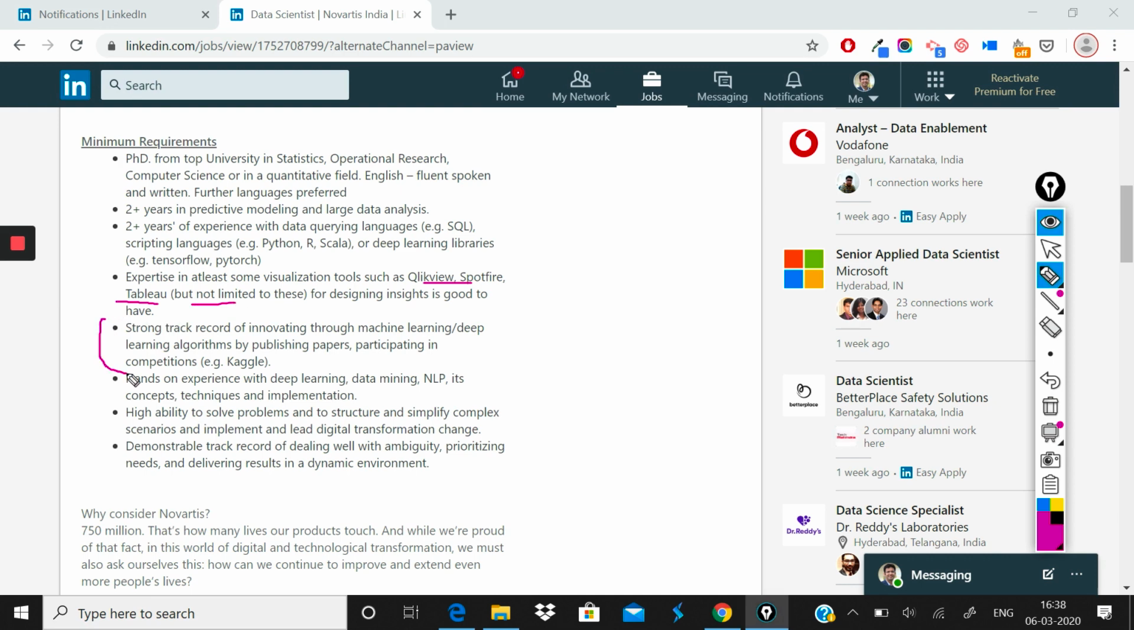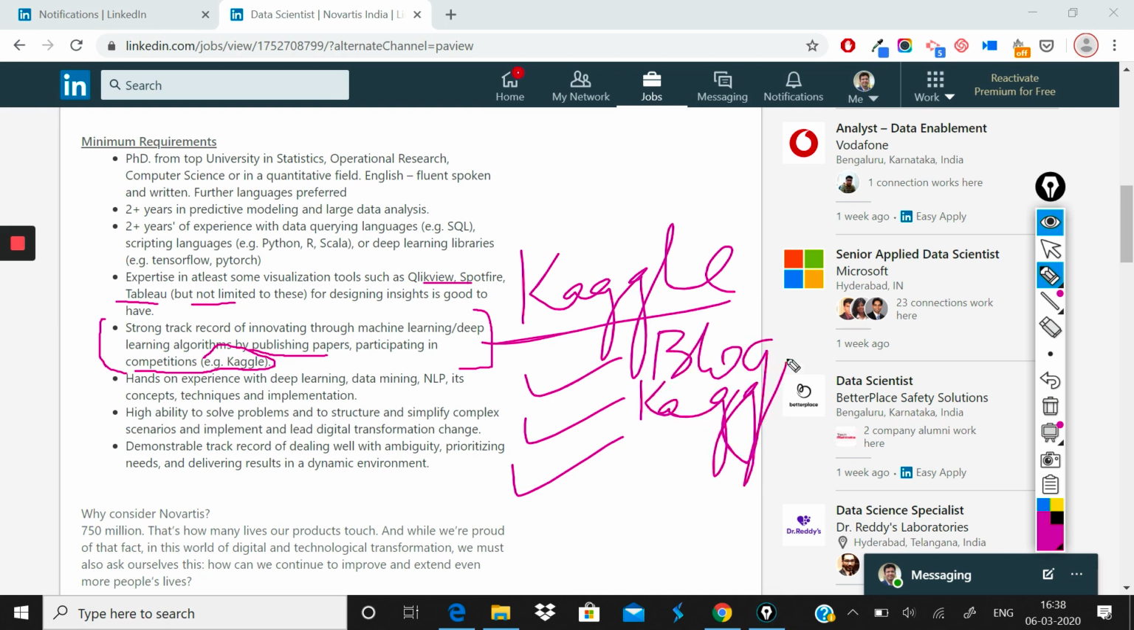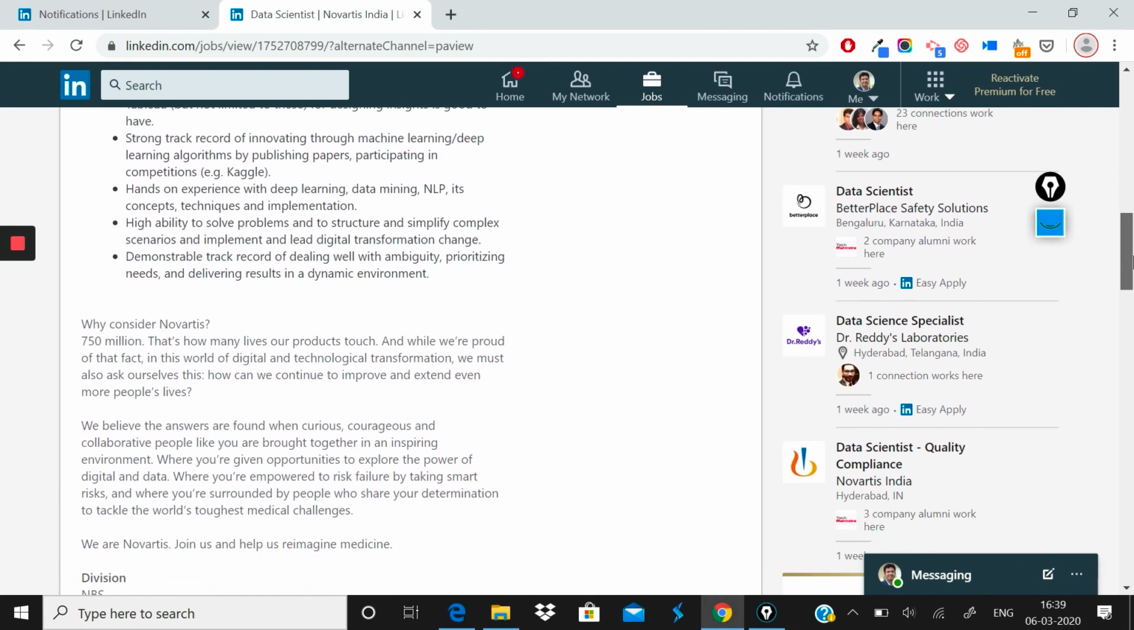After that, a strong track record of innovating through machine learning and deep learning algorithms by publishing papers and participating in competitions like Kaggle. That's what I always recommend: you need to demonstrate success through 3 or 4 things. It can be through your blogs, your Kaggle profile, your GitHub profile, or something else. So you should be able to demonstrate that you can actually take up a real world data science project and that you have a passion for this, right? And this is something companies look for when they're going through your profiles like Kaggle and GitHub.